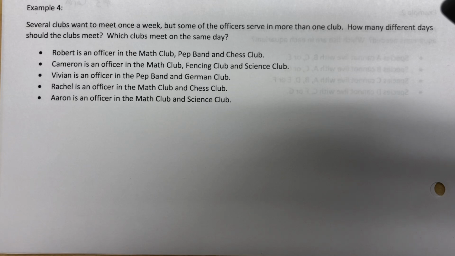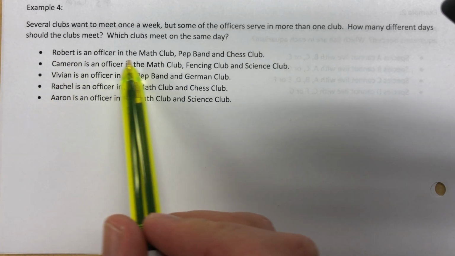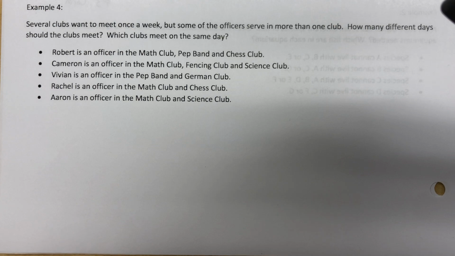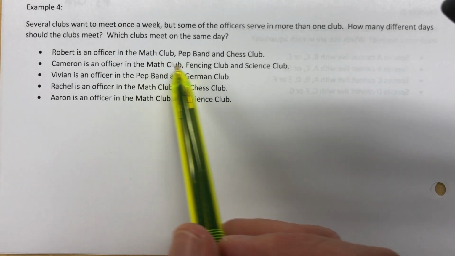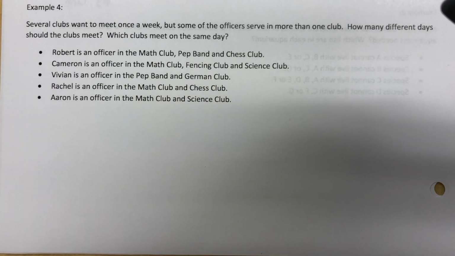Let's take a look at this example. Several clubs want to meet once a week, but some of the officers serve in more than one club. So knowing the context of what we're doing and knowing that there are going to be conflicts, here's the situation. If we read ahead, Robert is an officer in the math club, pep band, and chess club. So there's going to be a conflict, which means math club, pep band, and chess club can't meet on the same day because Robert can only be in one place at a time.